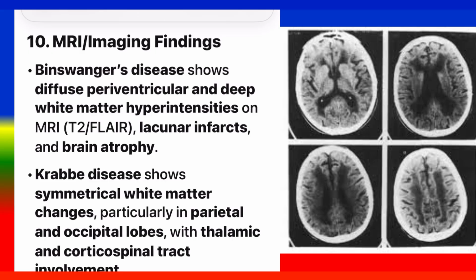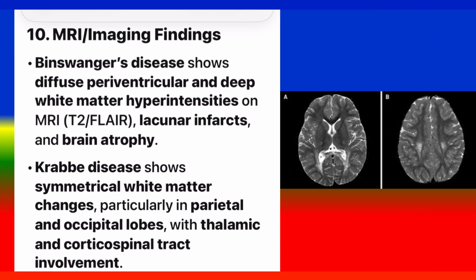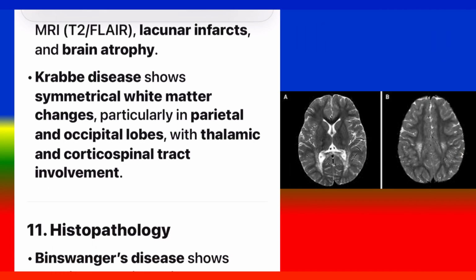10. MRI imaging findings. Binswanger's disease shows diffuse periventricular and deep white matter hyperintensities on MRI, T2 FLAIR, lacunar infarcts, and brain atrophy. Krabbe disease shows symmetrical white matter changes, particularly in parietal and occipital lobes, with thalamic and corticospinal tract involvement.